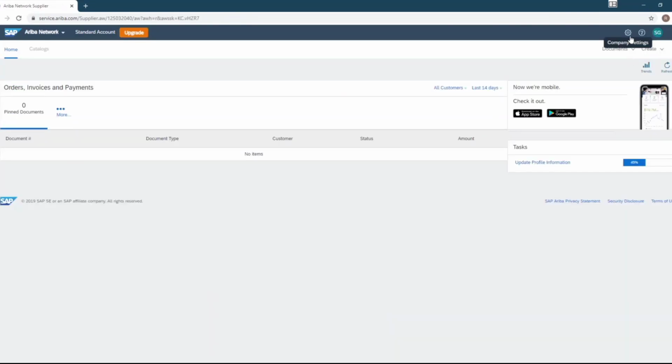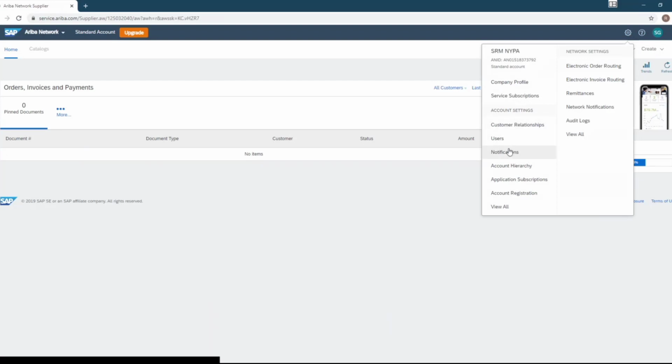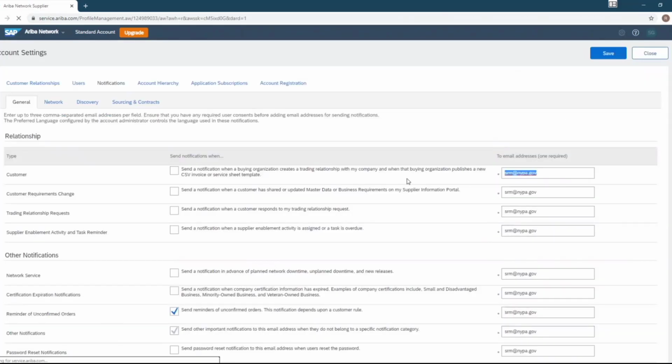All right, so we're just going to save, going to close, and we're going to go back to company settings, and we'll go to the notifications tab. And as you see here, these are different notifications that you want the individual to receive. You would just add another username for the notification you want them to receive. Right here it says send a notification when a buying organization creates a trading relationship with my company, and when that buying organization publishes a new CSV invoice or service sheet template. So if you had someone in charge of invoicing, you would want to put their email address here. Now, each notification allows up to 3 different email addresses to be put there, so they will all receive the notification that's applicable to their role. I'm going to save that.